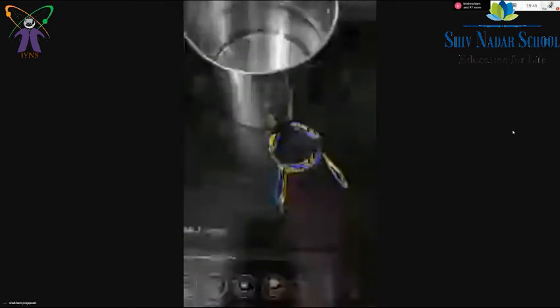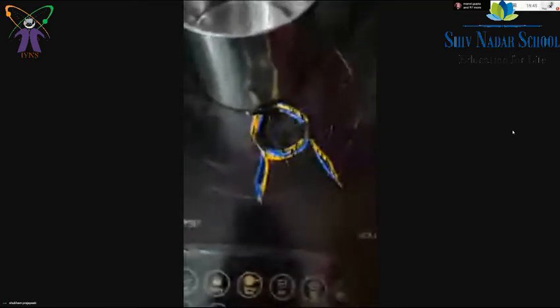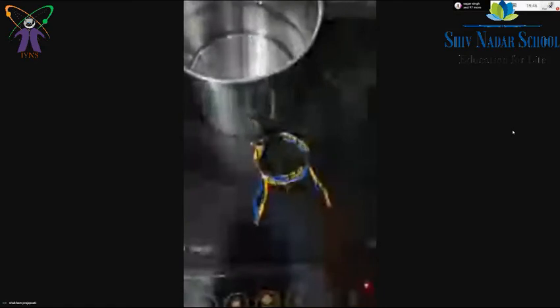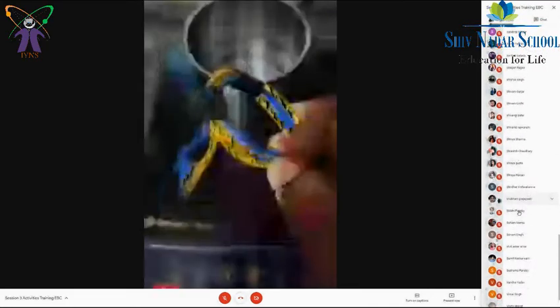So here is my experiment. In this experiment, I have used a copper wire, as sir has given the material. You can pick it up and show it. Pick up that coil, beta, and show it to everyone. Near to the camera. Is it visible? Yes, it is visible. This is what I have made out of a copper wire.